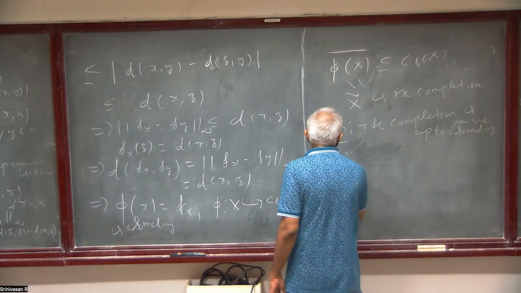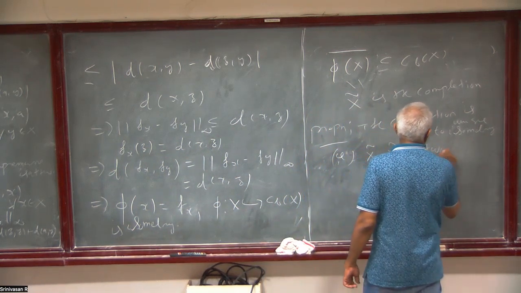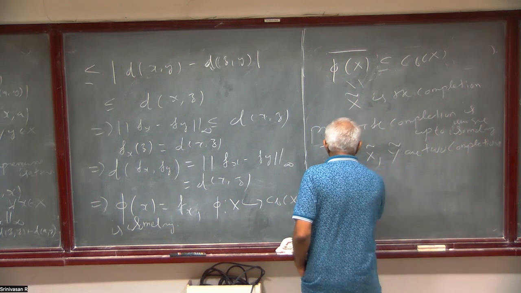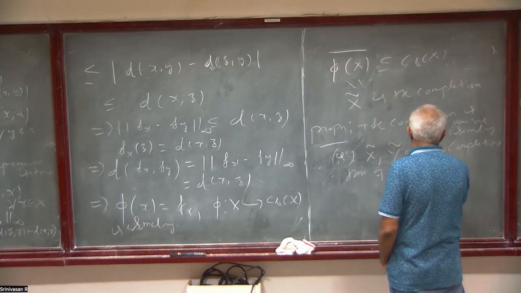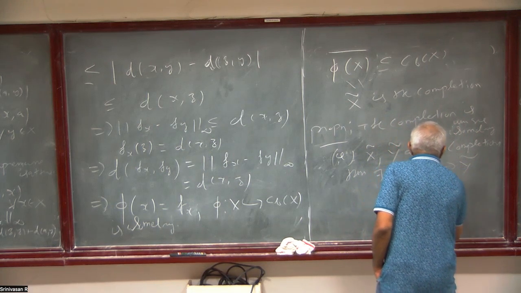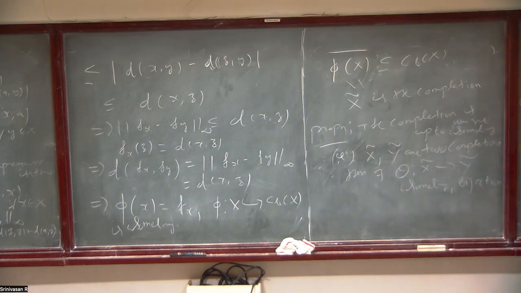That is, if X tilde, Y tilde are two completions, then there exists a theta from X tilde to Y tilde, an isometry, a bijection. Isometry implies it is continuous, because if something is an isometry, the inverse is also an isometry, so everything is continuous. It's surjective, that's all. An isometry is automatically one-to-one. So here it's surjective also.